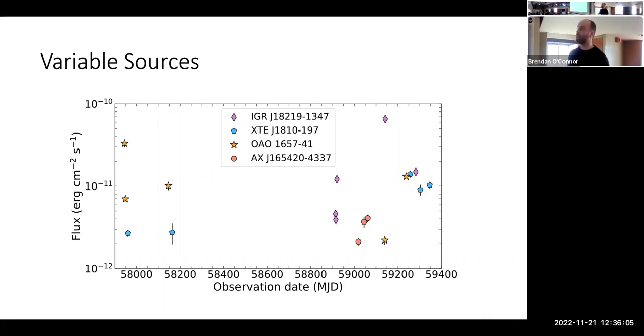Just to give you an example of the timescales we look at, Swift scheduling is sort of random, and so it's not like every month we observed. It was more like sometimes they observed the same region of the sky for 5,000 seconds in one day. Sometimes it took them 5 times to go back. And if they went back 5 times, then we can build a nice light curve like this and identify transients. So actually that was a really nice way to schedule these objects.